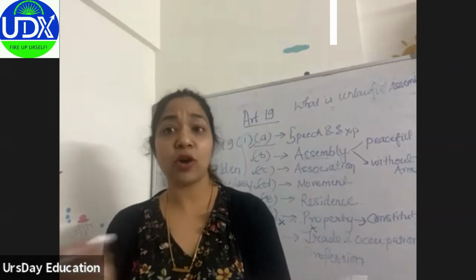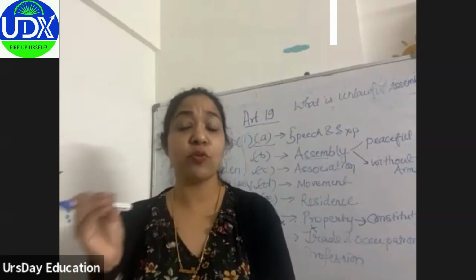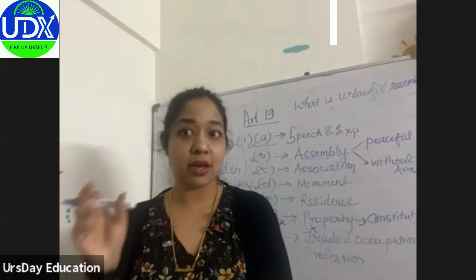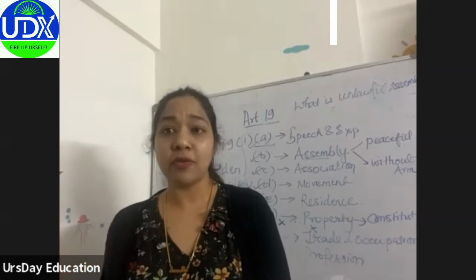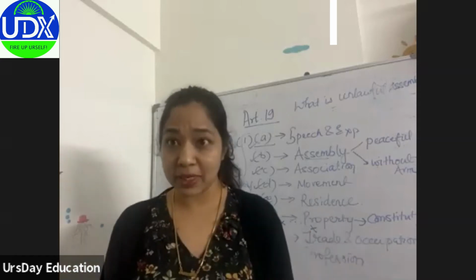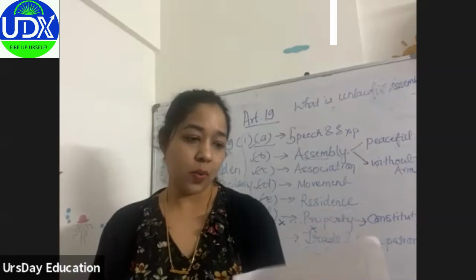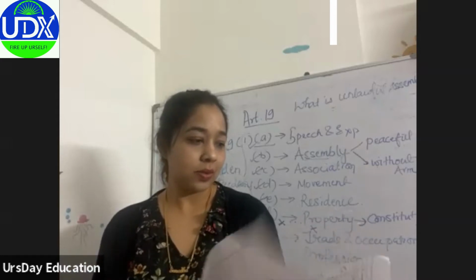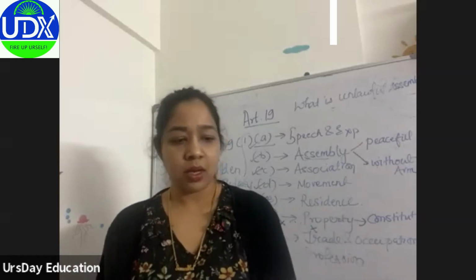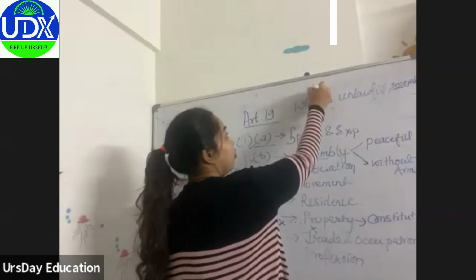Don't get confused, because we are talking about lawful assembly, which is a fundamental freedom. So we must know what is unlawful assembly. And out of all the laws, unlawful assembly has been defined and described properly in our substantive law, which is IPC, under Section 141.